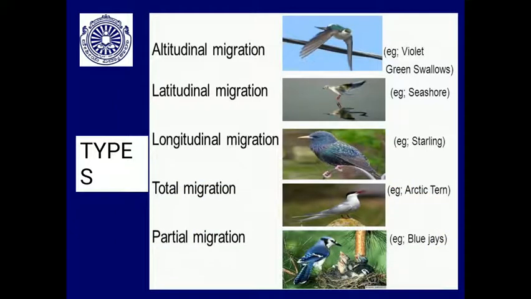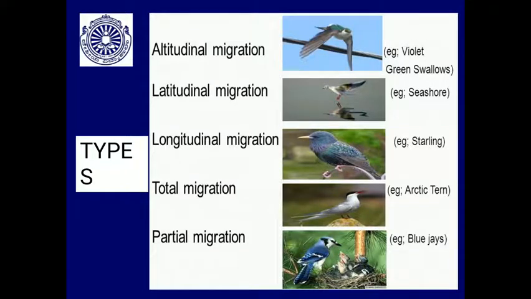There are many types of bird migration. This to-and-fro journey can be identified as altitudinal migration. From a higher altitude the birds migrate to a lower altitude during winter. The example is the green swallow.